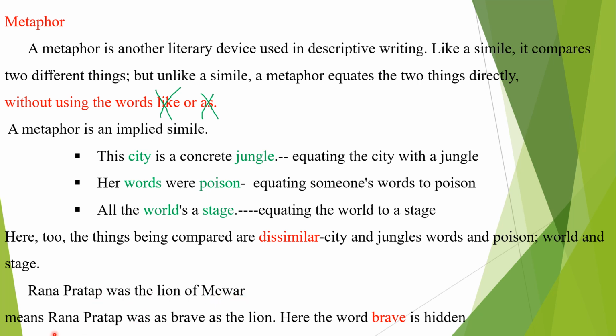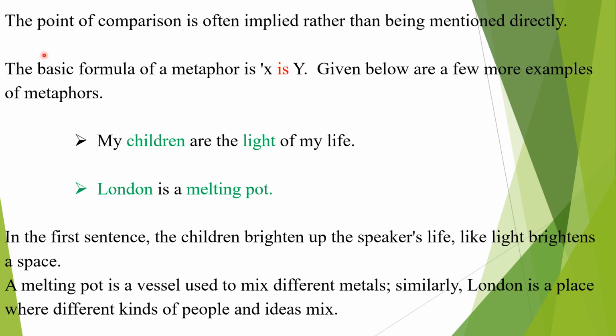This sentence is a metaphor. This sentence is a simile. In the metaphor, you see the word brave is hidden. That's why a metaphor is an implied simile. We already discussed in the previous slide that the comparison is implied. It's not directly expressed, just hinted or suggested. So that's a metaphor, and the formula is x is y. This is the formula for metaphor.